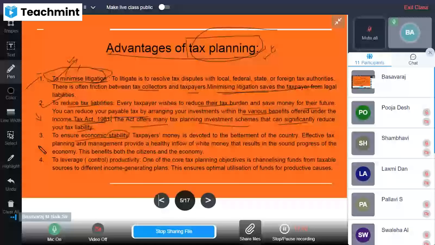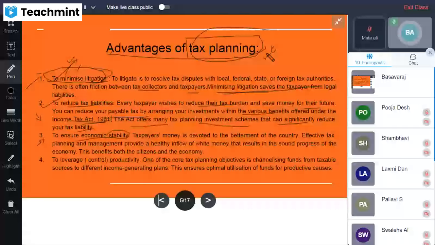In the sense that his contribution is good for the nation. If he has made a proper tax plan and is paying taxes to the government properly, utilizing the different concession schemes and the schemes available in the Income Tax Act 1961, that definitely ensures economic stability.